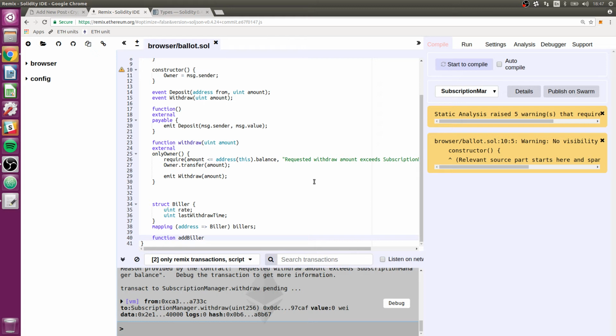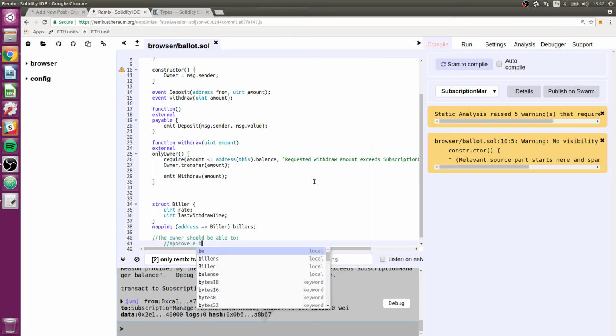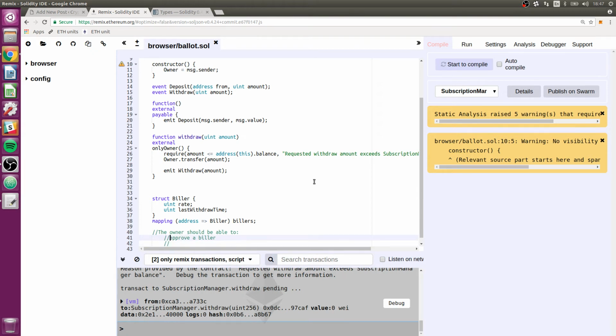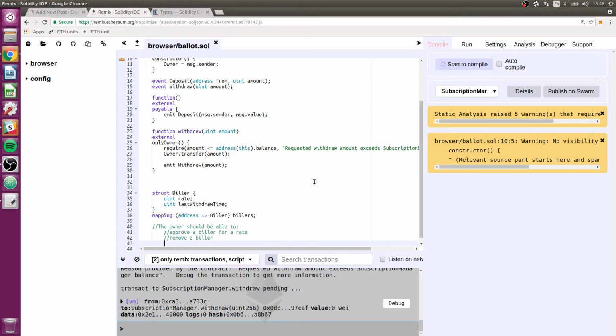We could also call it approve biller or approve rate, something like that. Well, I'm thinking what we're going to want is really two functions, right? Two things that the owner can do. The owner should be able to approve a biller, and should be able to remove a biller, and more generally, it should be able to change the rate of billing.